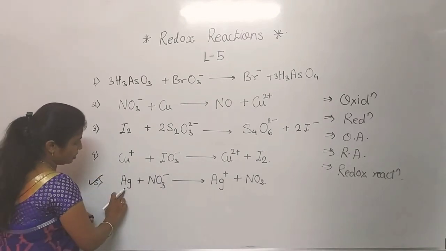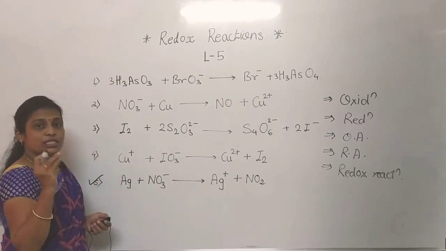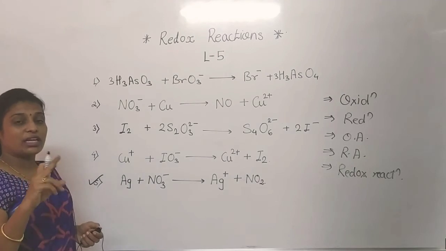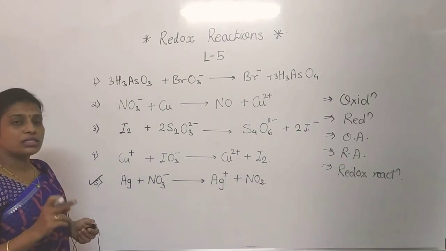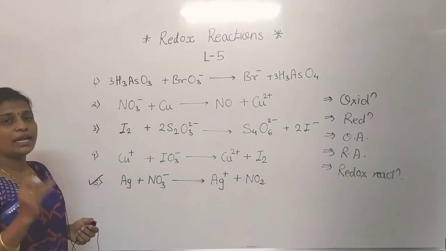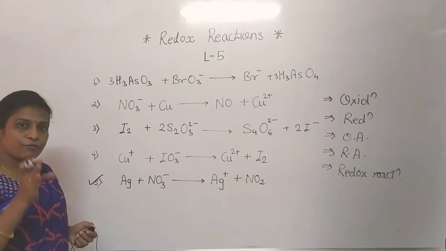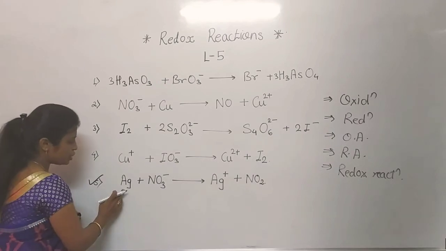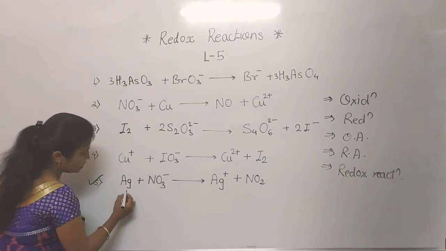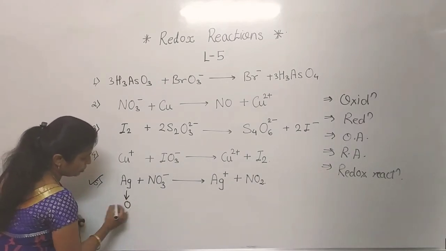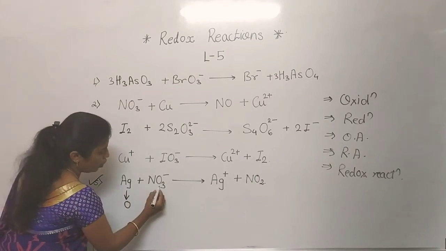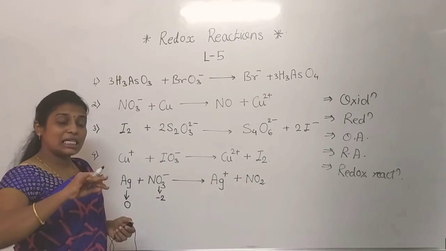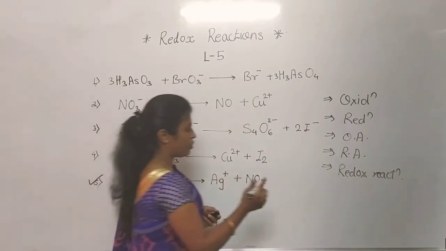In that, Ag, listen carefully, Ag is present in its free state. As I explained in the second lecture, there are some rules regarding the oxidation number. In that, one rule is that if an atom is present in its free state, then its oxidation number is 0. So in this way Ag is present in its free state, so its oxidation number is 0. Now see here, oxygen has the oxidation number -2. So how do we easily find out? Up to now, how have we found out?